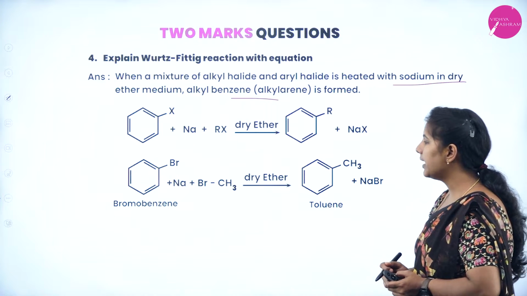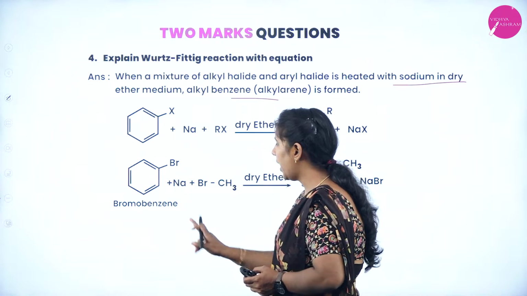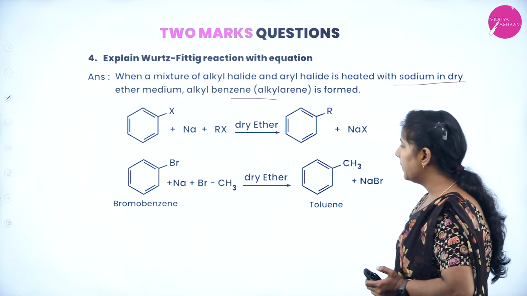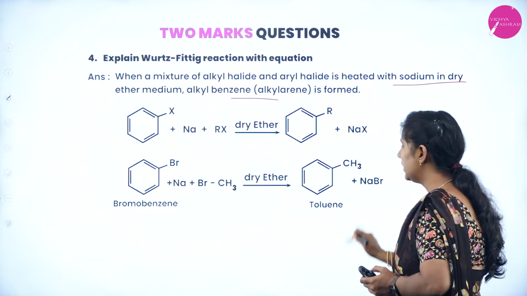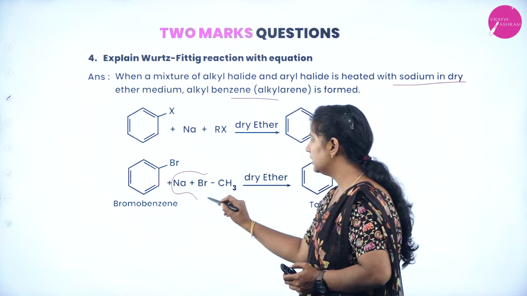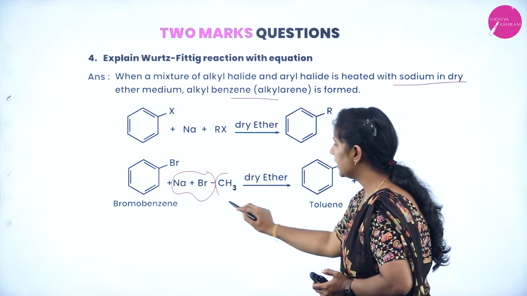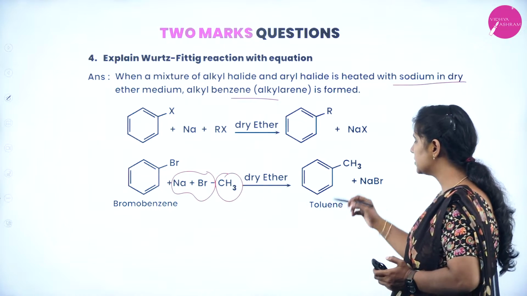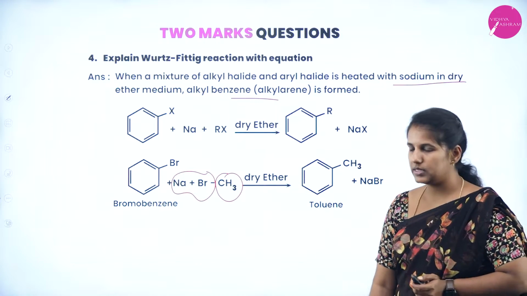Here I have taken bromobenzene reacting with methyl bromide in presence of sodium in a dry ether medium, and it forms toluene with NaBr. So, NaBr will be formed, and this CH3 group which has been generated in this reaction will be substituted onto the benzene and forms an alkyl benzene.